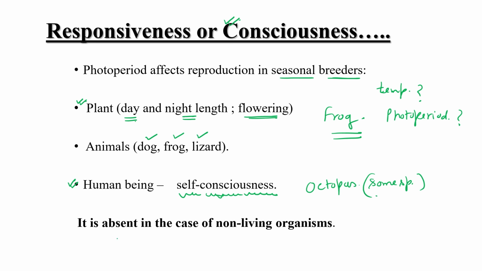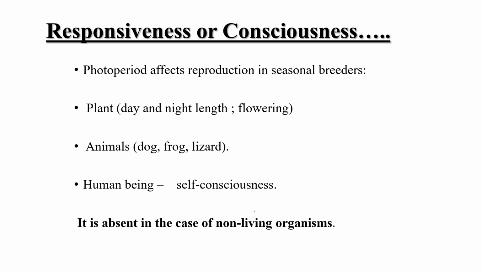And this consciousness is totally absent in non-living things. This is a defining feature and it is present only and only in living cells.